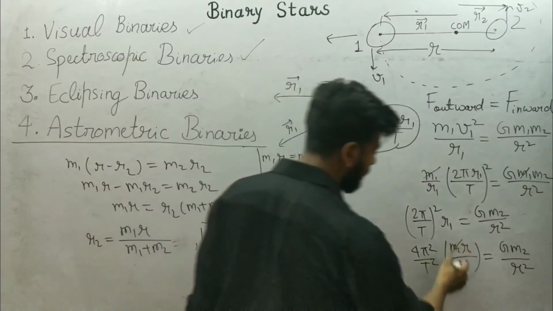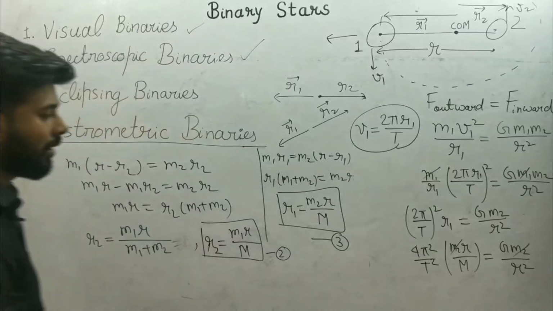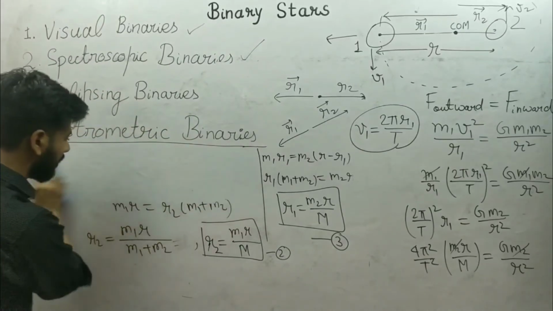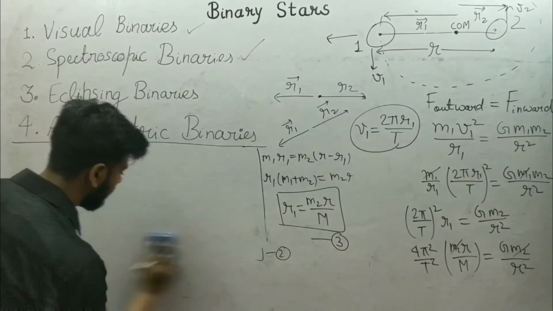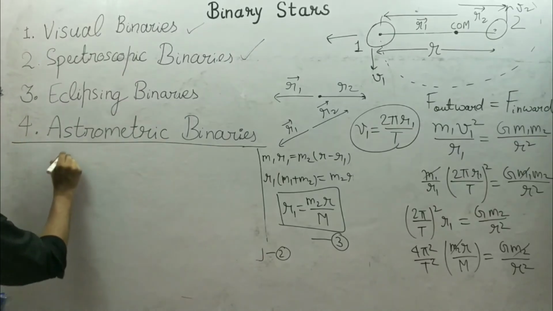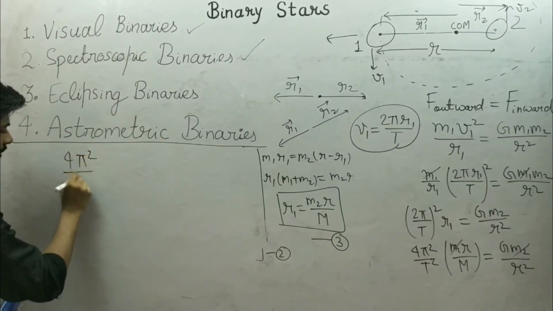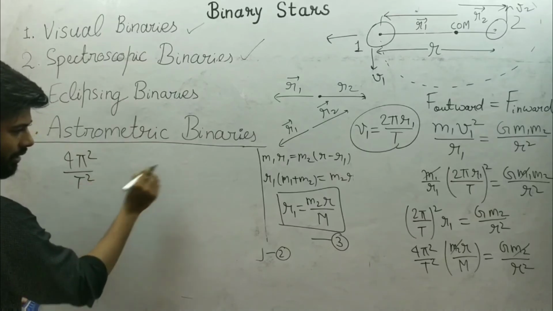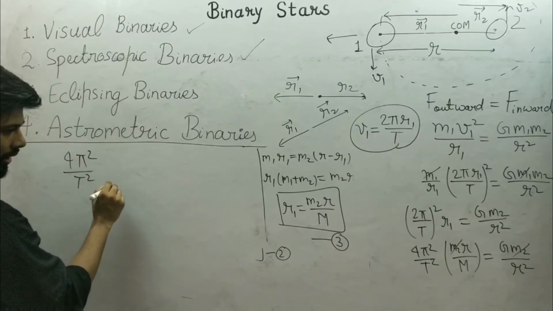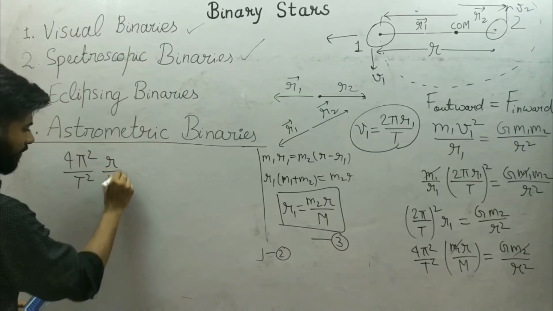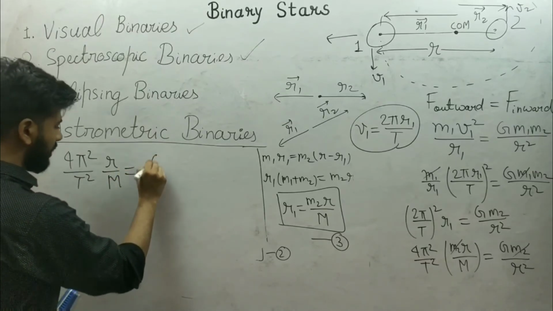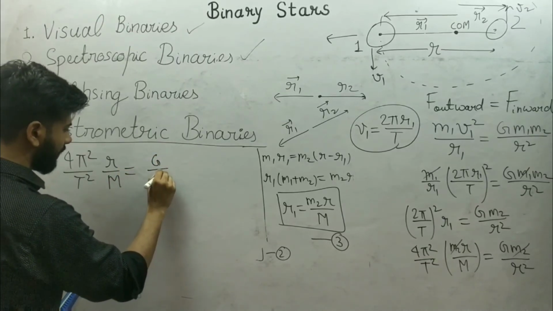I can cancel m2 from both sides. So what I get is 4 pi square upon T square into r upon M is equal to G upon r square.